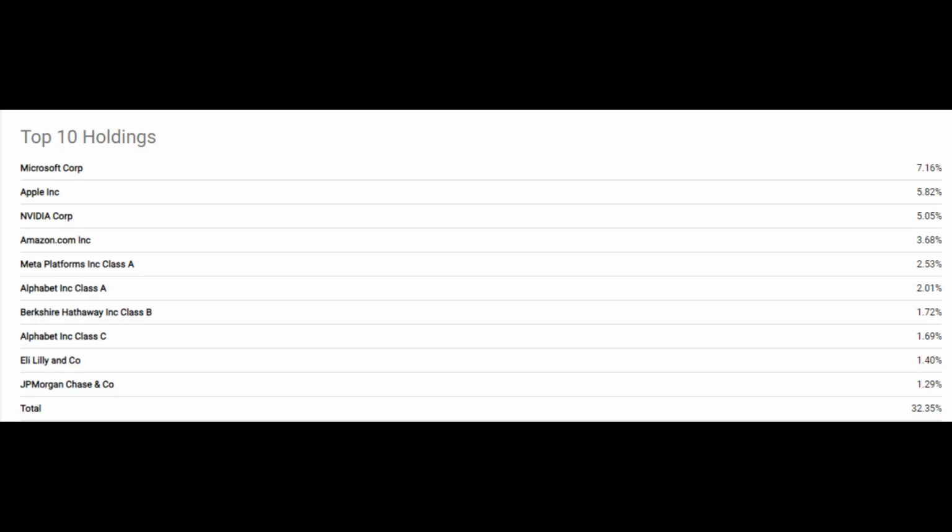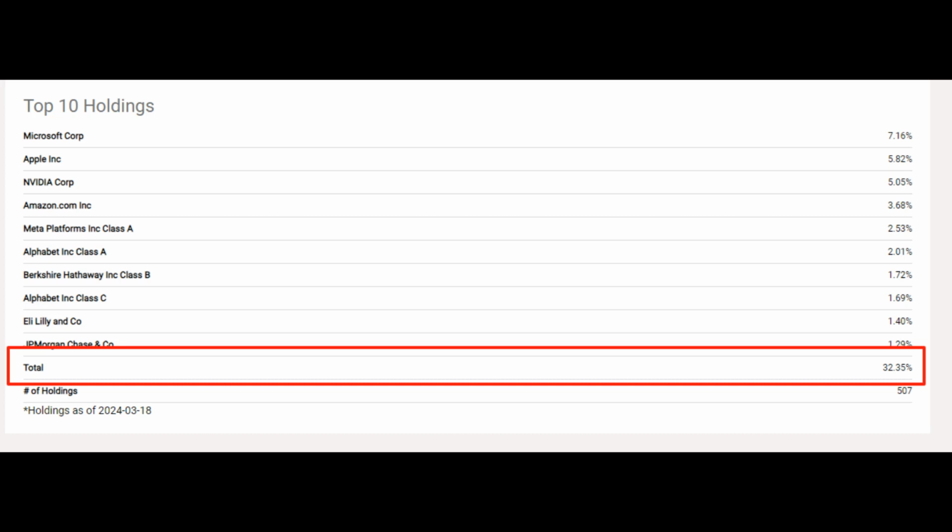Microsoft is the top company, followed by Apple, Nvidia, Amazon, and the others. The fund is pretty top-heavy, with the 10 biggest companies comprising 1/3 of it, despite the fact that there are 507 holdings currently. Why are there 507 companies in a fund that follows the top 500 companies? I have no idea. I know someone will ask me in the comments, but I don't.